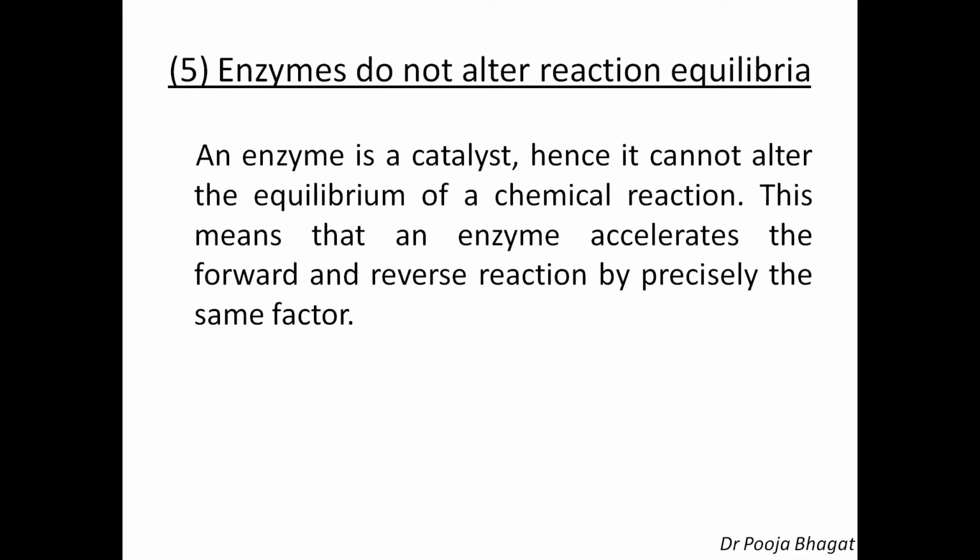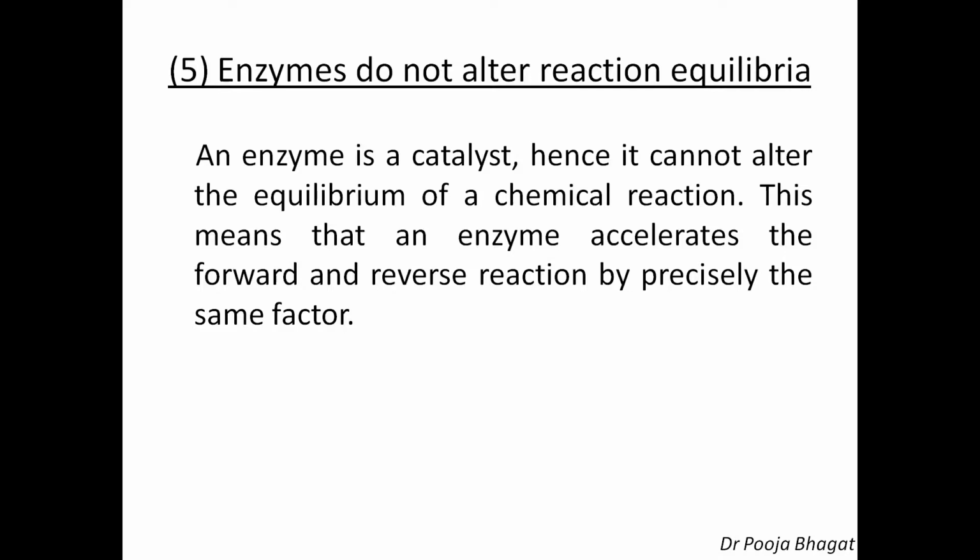Then, fifth property, enzymes do not alter reaction equilibrium. An enzyme is a catalyst and we know that a catalyst cannot alter the equilibrium of a chemical reaction. That means that an enzyme can accelerate the forward and the backward reaction by precisely the same factor.